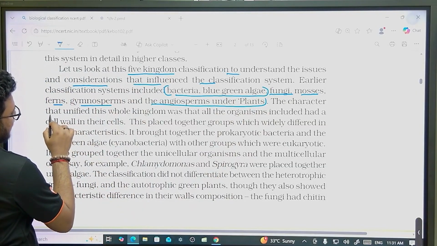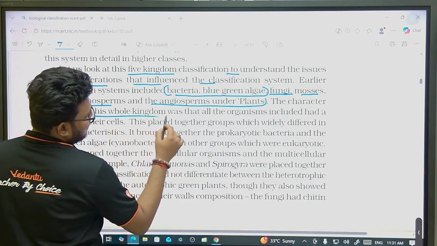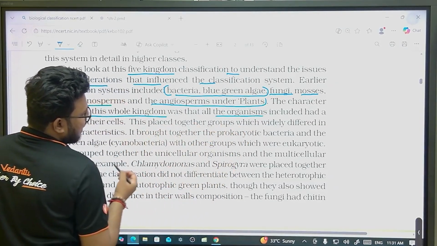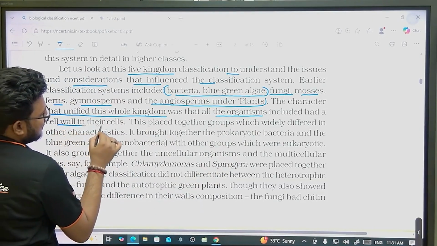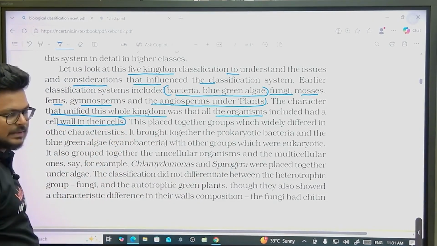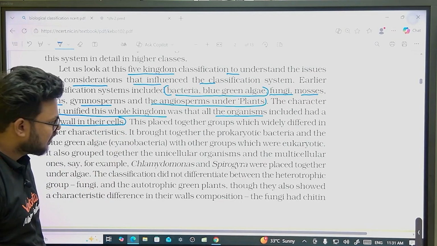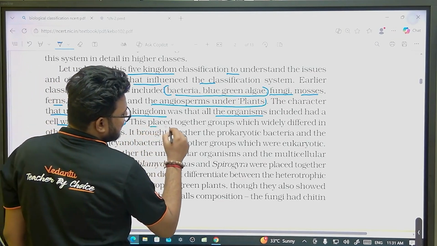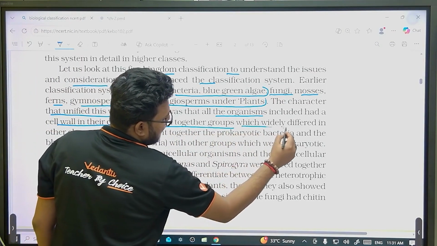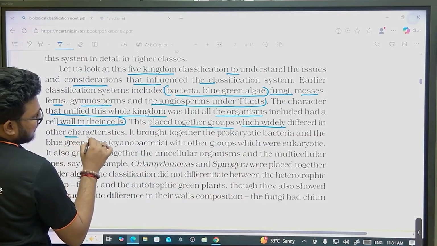The character that unified the whole kingdom was that all organisms included had their what? Cell walls in the cells. Logical. This placed together groups which widely differed in other characteristics.